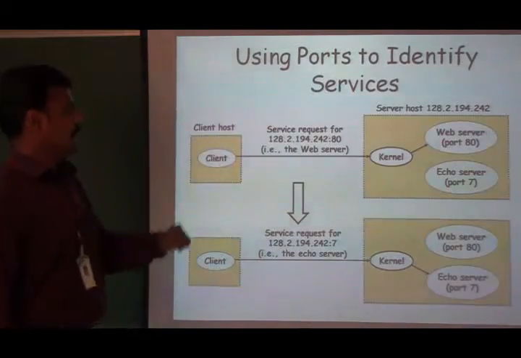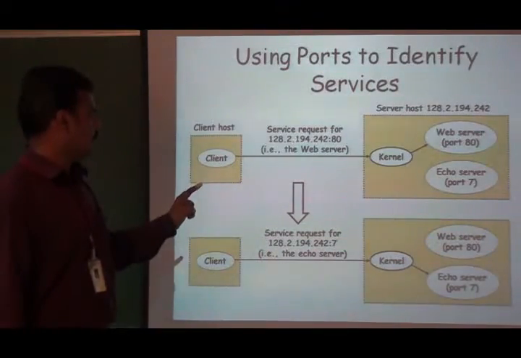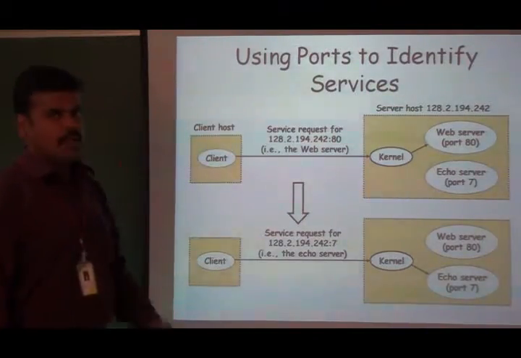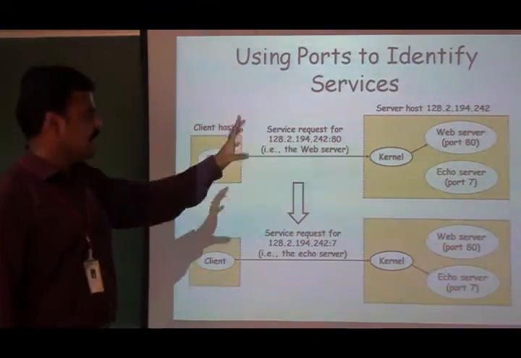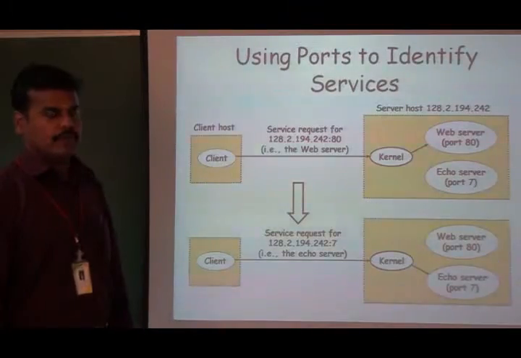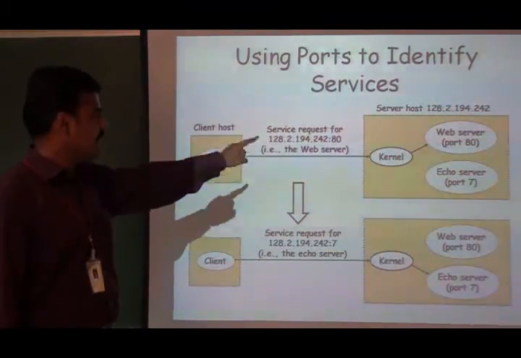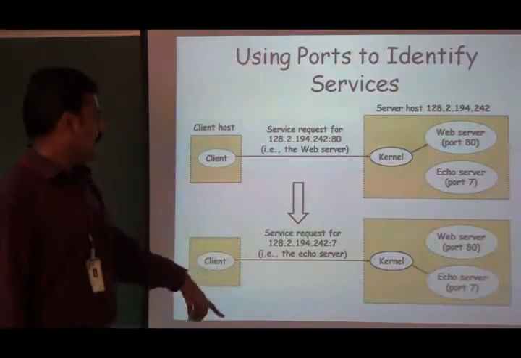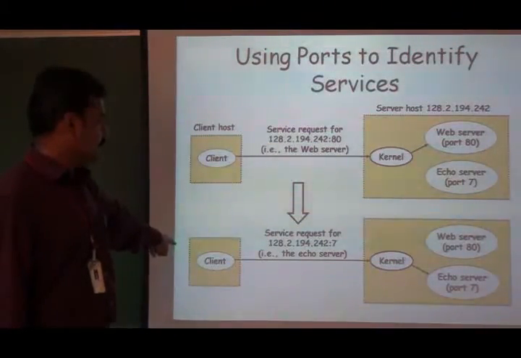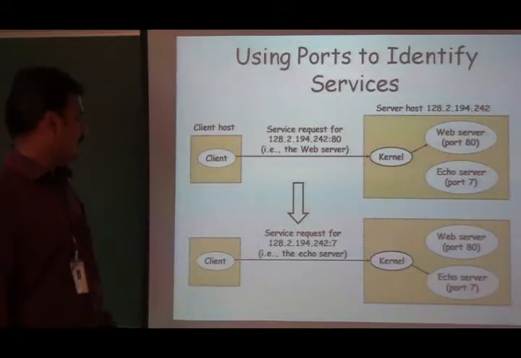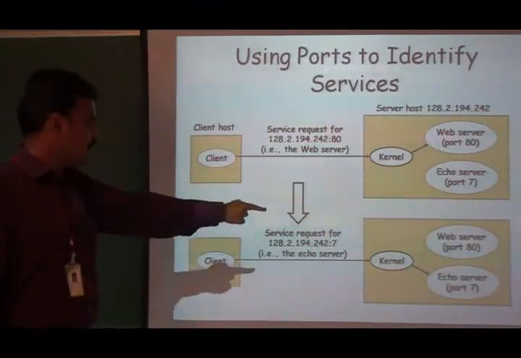The kernel in the server host verifies the port number. Based on the port number, the request will be forwarded to the respective server. The kernel will forward the client 1 request to the web server, and the client process 2 request will be forwarded to the Echo server, since client 2 wants to communicate with